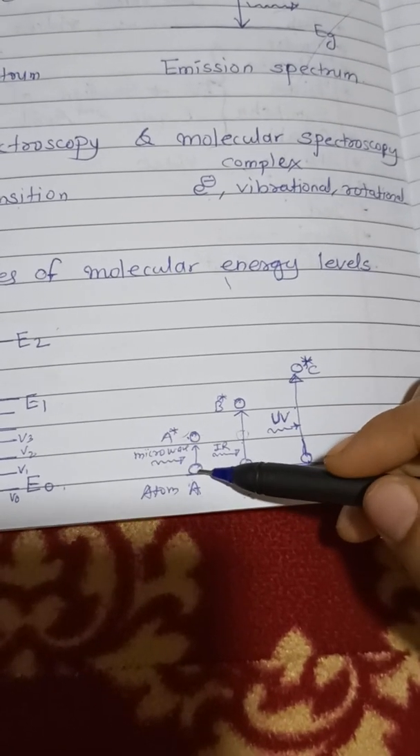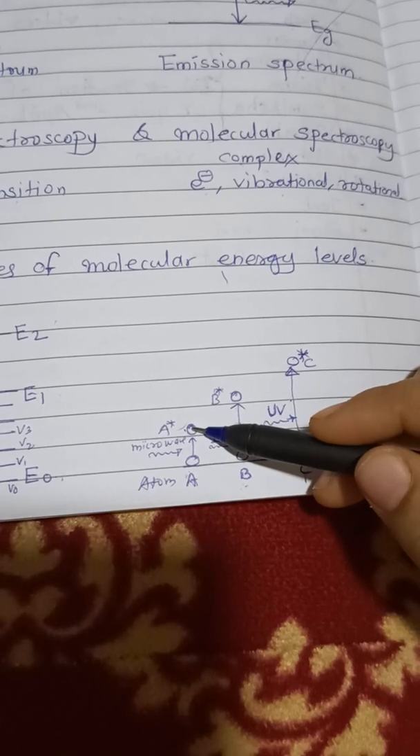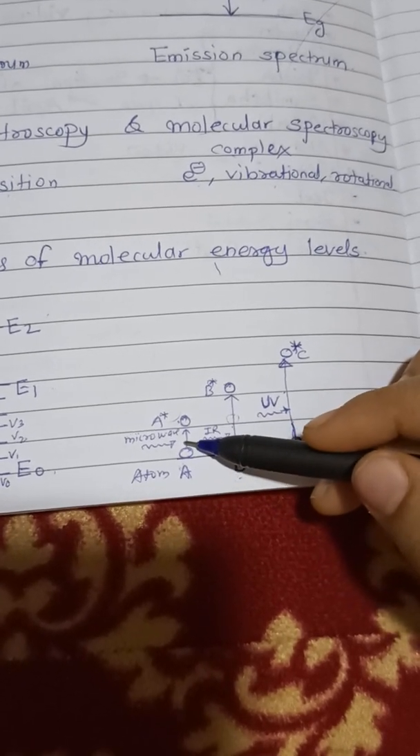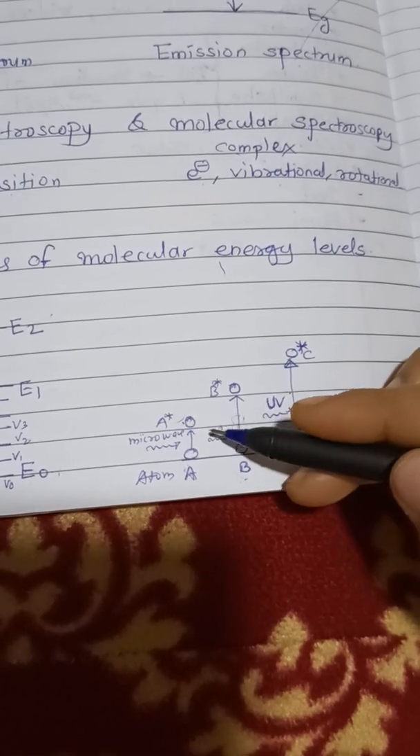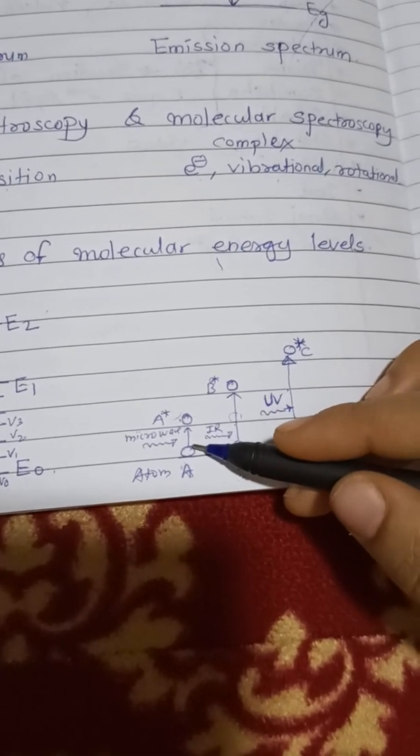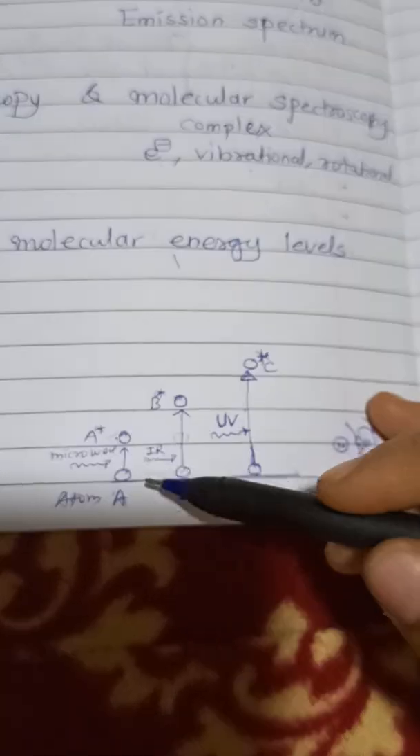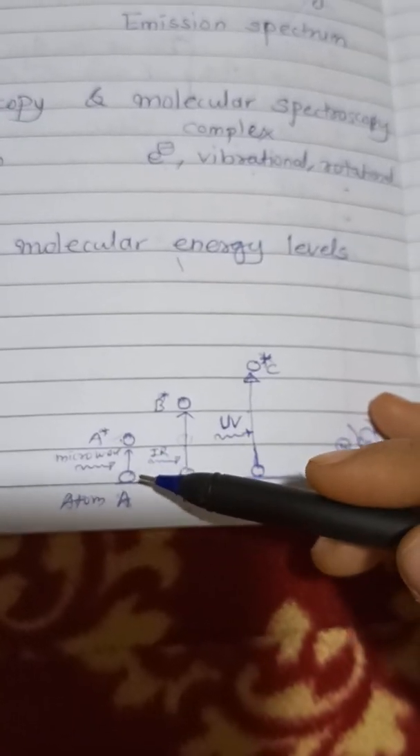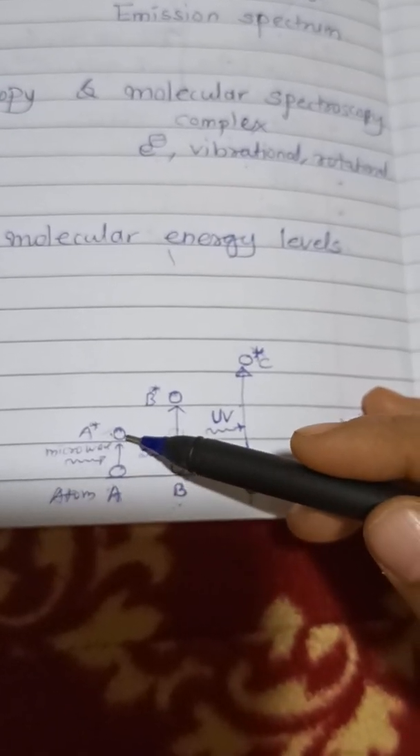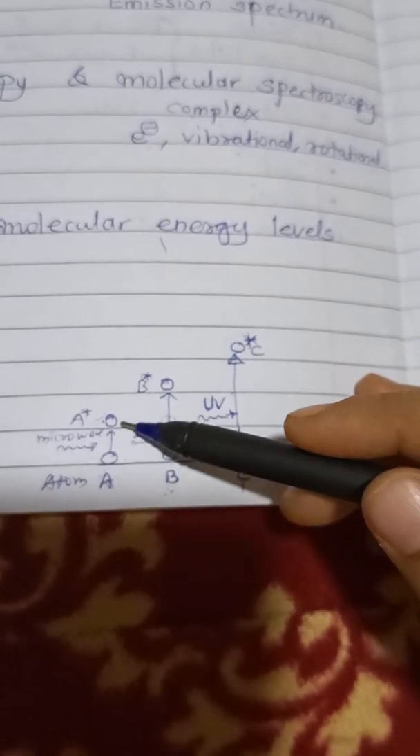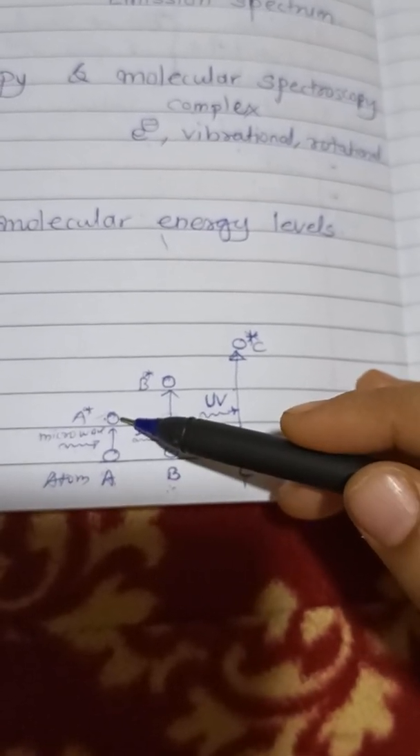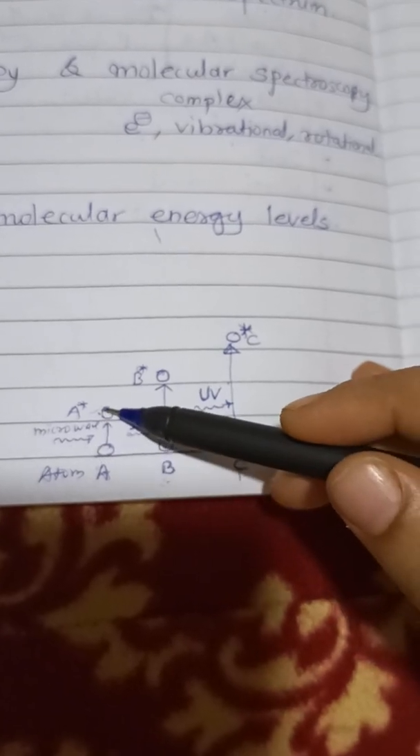How will we come to know that the molecule is excited? Microwaves are so less energetic that they will only cause rotation of some bonds in the molecule. In this case the bonds in the molecule will rotate, so only rotation will take place. That is why it is called a rotational transition.